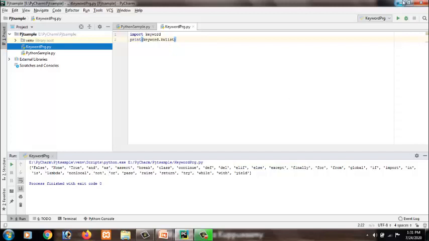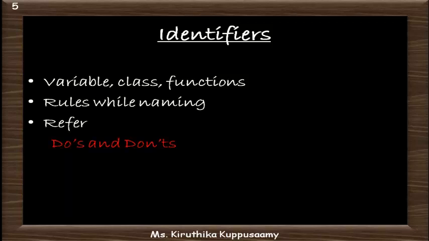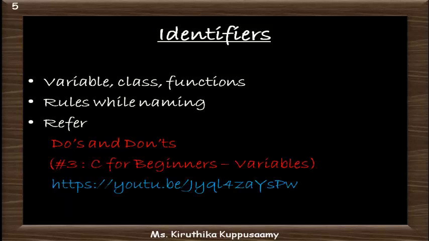The next topic is identifiers. Let's move on to the PPT. An identifier is a name given to entities like variables, classes, functions to differentiate them from one another. Certain rules are to be followed while naming these identifiers. I refer to the following web link where I have posted the rules for variables in C. Here I have given the do's and don'ts while naming variables. The same is applicable to identifiers in Python also. So kindly refer to this link to know the naming rules for identifiers.